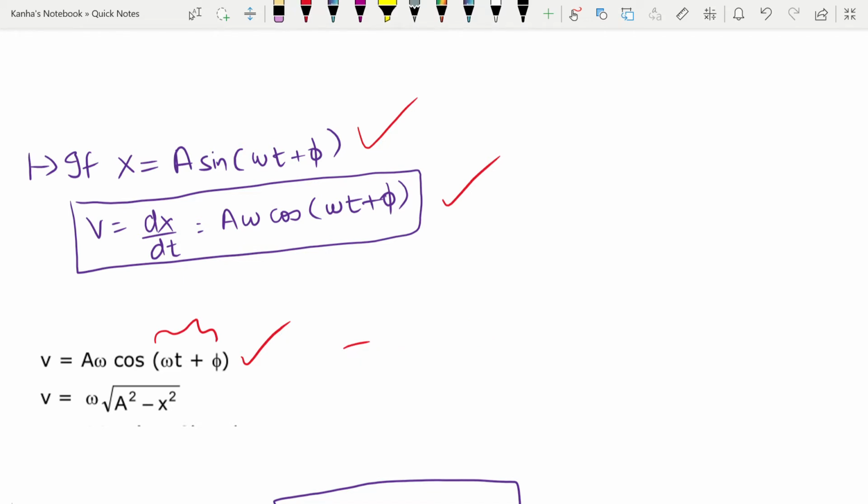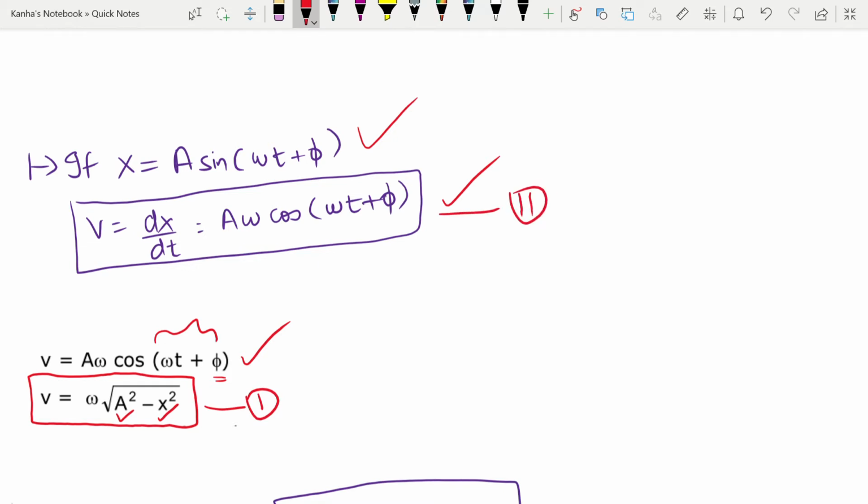So phi is known as your initial phase. In the question sometimes they will just say the initial phase is something, so that implies that they're giving you the value of phi. Next you can easily see that v can also be written as omega times root of a square minus x square. So it can be written in terms of the amplitude, the maximum displacement, and the displacement at that particular point. This is a very important equation. This is also a very important equation. I want you to keep these in mind.